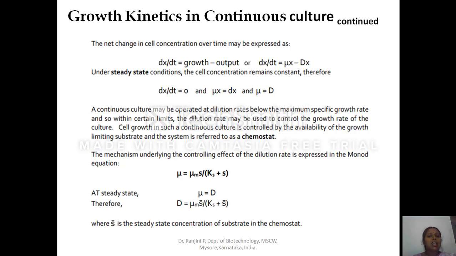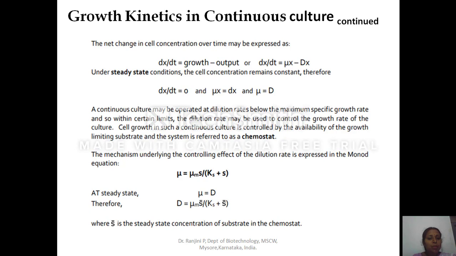Output is the dilution rate at which the microbial media is going out along with the cells, so D into X. Under steady state conditions, the cell concentration remains constant. So when you maintain the particular dilution rate for the maximum growth, the cell concentration remains constant. dX/dt is equal to 0 and mu will be equivalent to D.